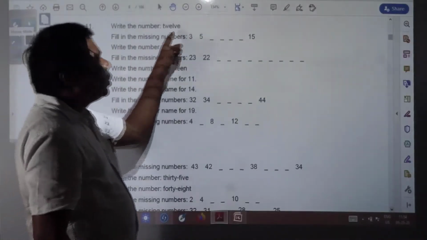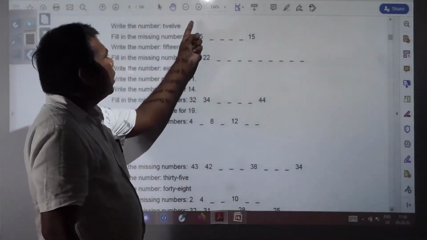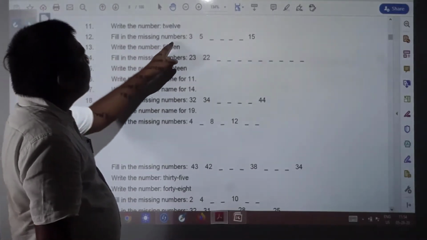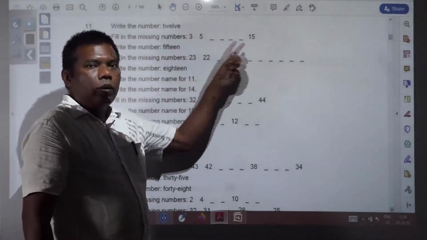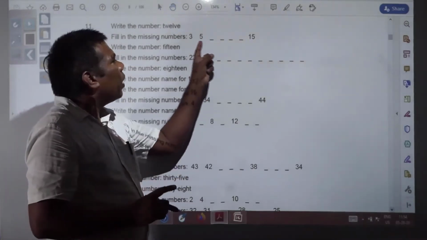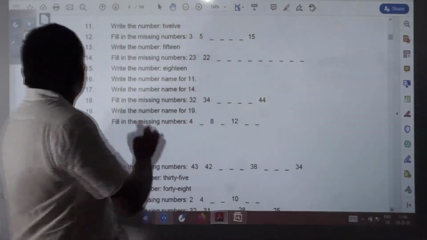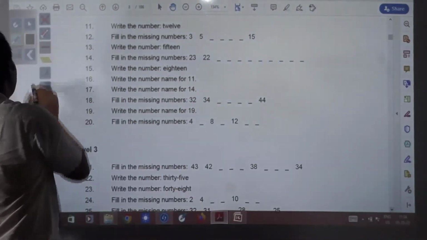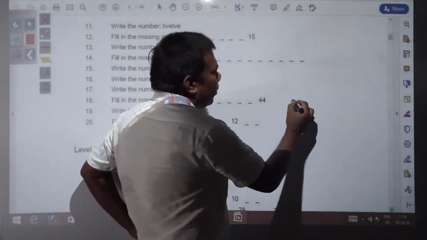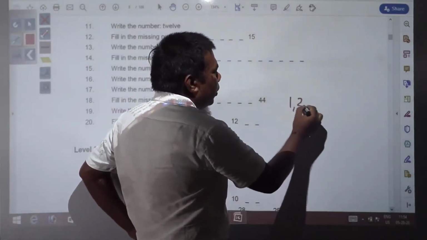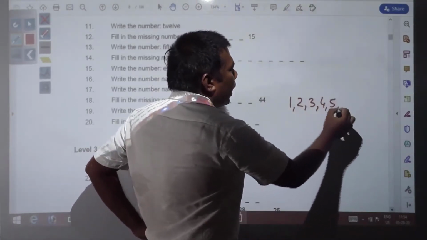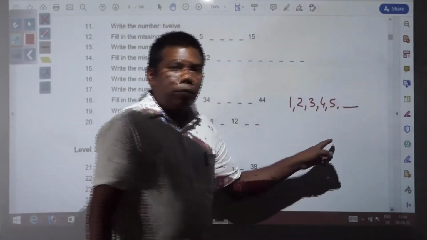Next question, what you have? Write the number 12. Again it is very easy. 1, 2, 12. So this is a pattern. In the previous class also you might have done this, just try to understand in what pattern it has been written. So again, for making you understand, I am telling you one very simple pattern. Suppose some numbers have been written: 1, 2, 3, 4, 5. Now you tell me what will be the next number.